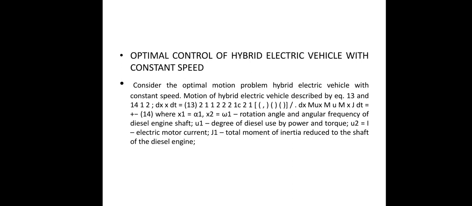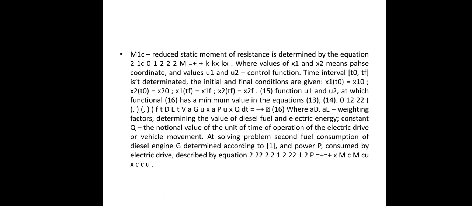Considering the optimal problem of a hybrid electric vehicle with constant speed, the motion of the hybrid electric vehicle is described by equation 3. Equation 3 describes x1 and x2, with q1 and q2 being the total moment of inertia reduced to the shaft of the diesel engine, and Mc1 the reduced static moment of resistance. Here x1 and x2 are the phase coordinates, and the values q1 and q2 are the control functions. The time interval t0 to tf is determined.